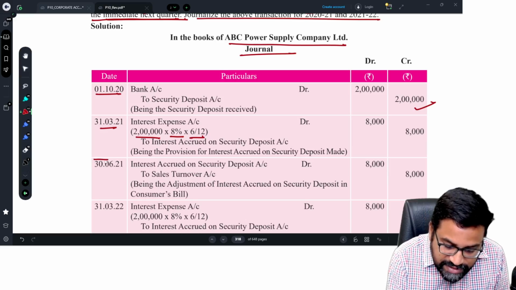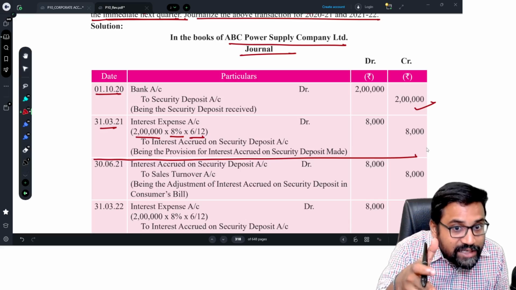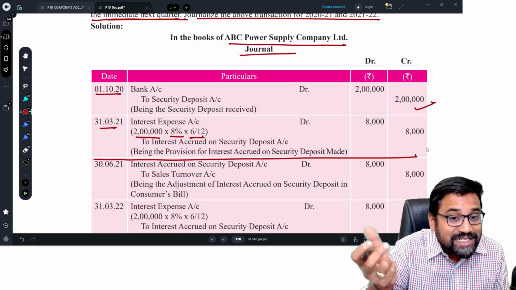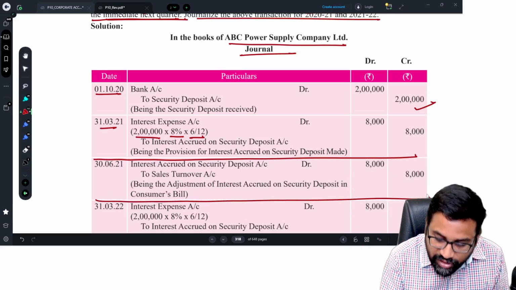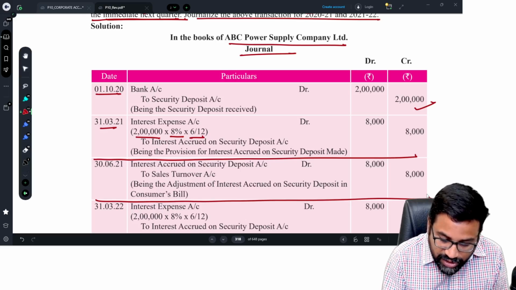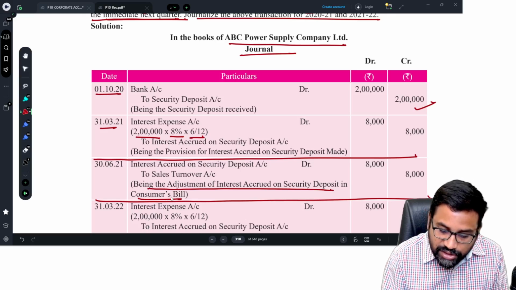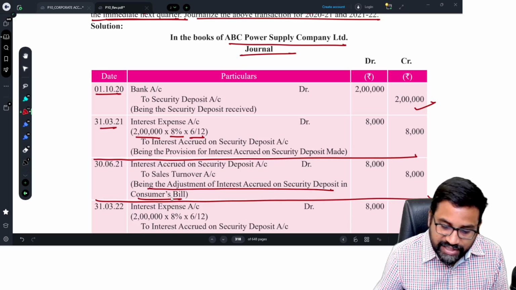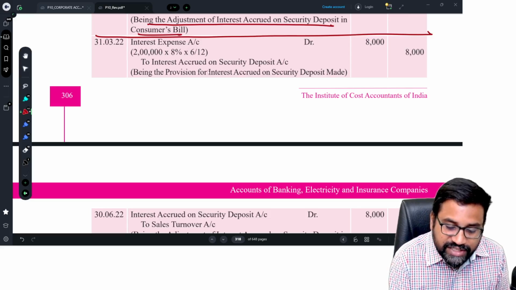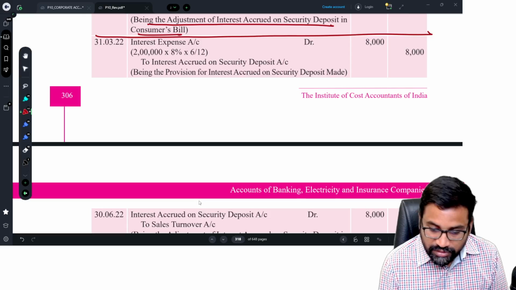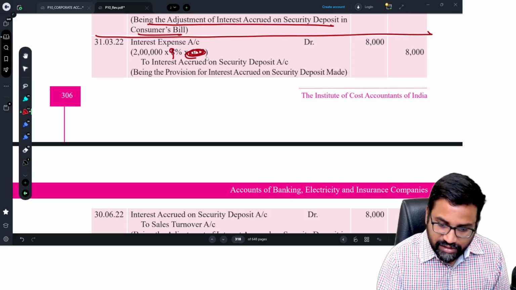And now see, once the year is completed, the question clearly says that whatever interest is accrued on the security deposit for that year will be adjusted against the electricity bill, which is by the end of the year, the first quarter. The first quarter ended on 30th June. So against the first quarter bill, being the adjustment of interest accrued on security deposit in the consumer bill, what is the entry? Interest accrued on security deposit to sales turnover, 8,000, 8,000. So first year is completed. Now come to the second year, 31st March 2022, interest expense to interest accrued on security deposits. I think they have taken it wrongly. 2 lakhs into 9% they have to take for the entire year. So it will be 18,000.